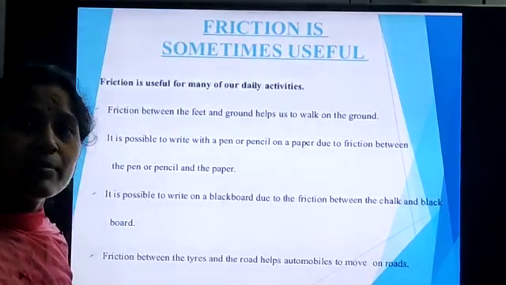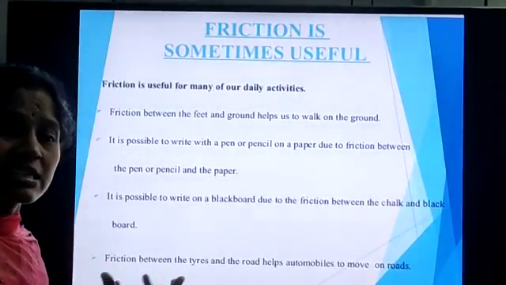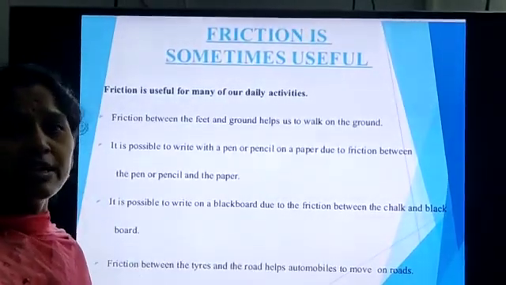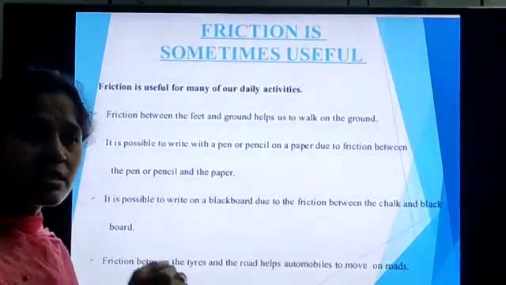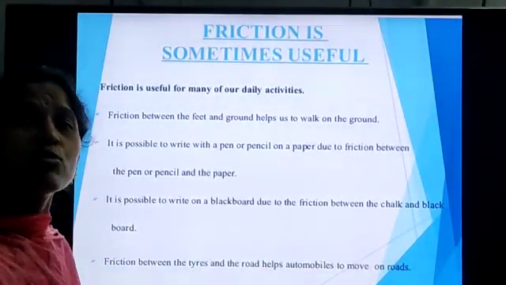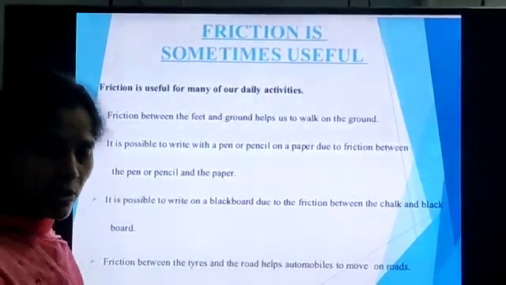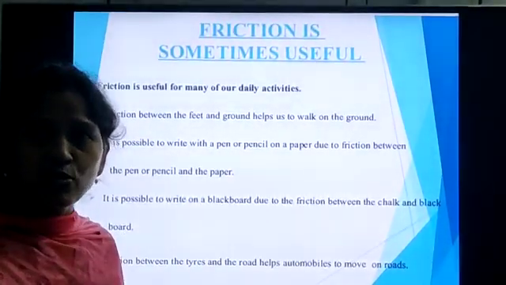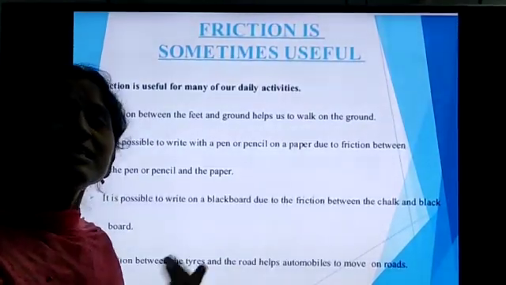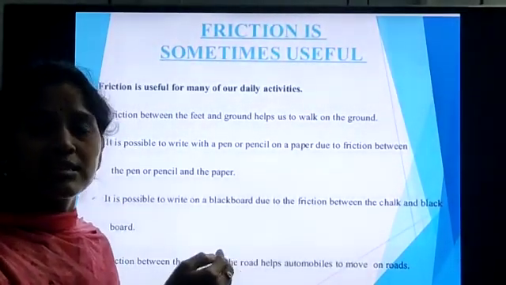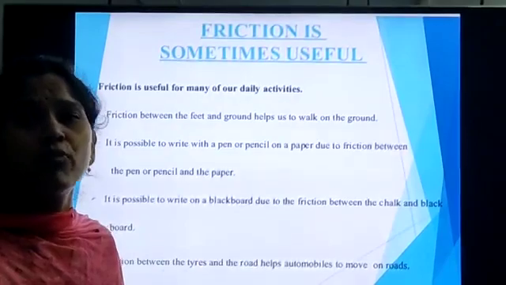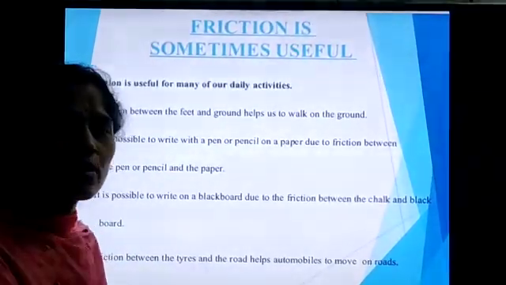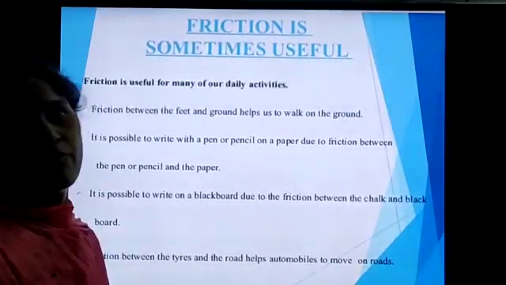So at that time, the ground also exerts an opposing force. The ground also exerts force on our feet. That means it helps us to move forward. The ground helps us to move forward. Suppose we are walking, first of all, our feet exert force on the ground. At the same time, the ground opposes with a force, that is the force of friction, on our feet. So the ground helps us to move forward.